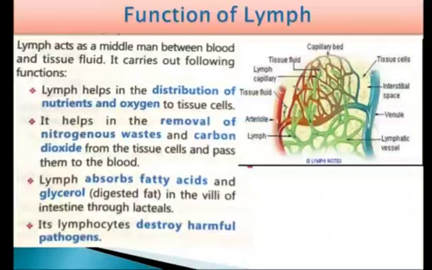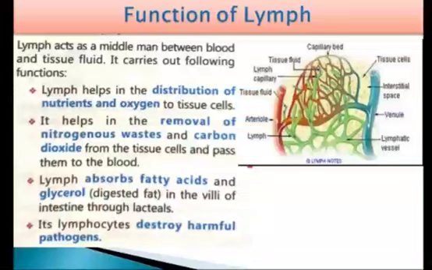It is formed when some amount of plasma, protein and blood cells escapes into the intercellular spaces in the tissue through the pores present in the wall of the capillaries, but it is colorless. Lymph helps in the distribution of nutrients and oxygen to tissue cells. That is, it helps in the transportation of substances.